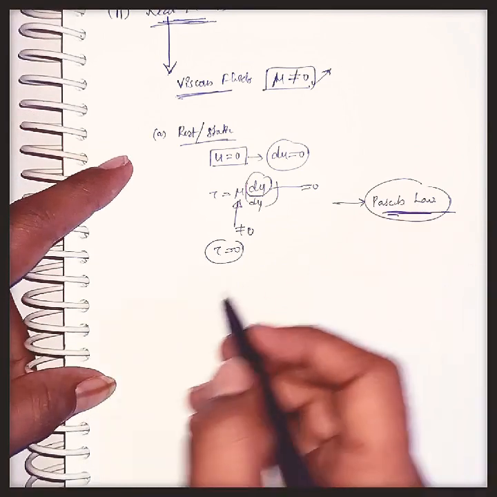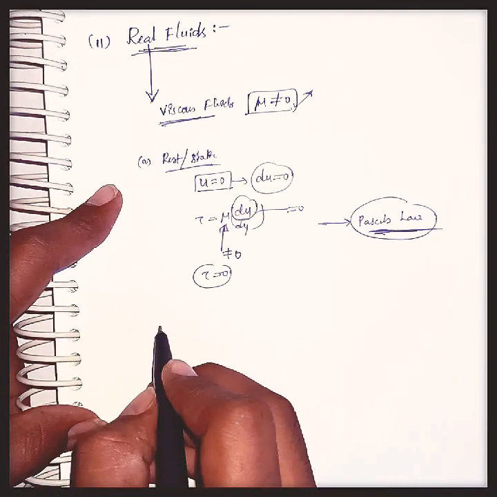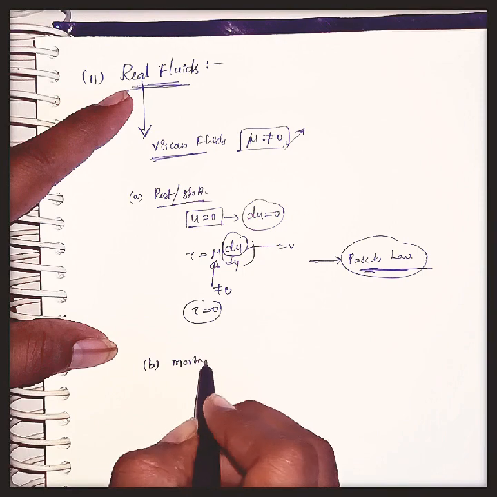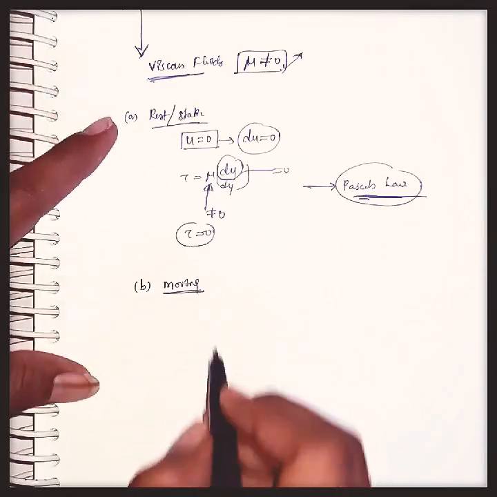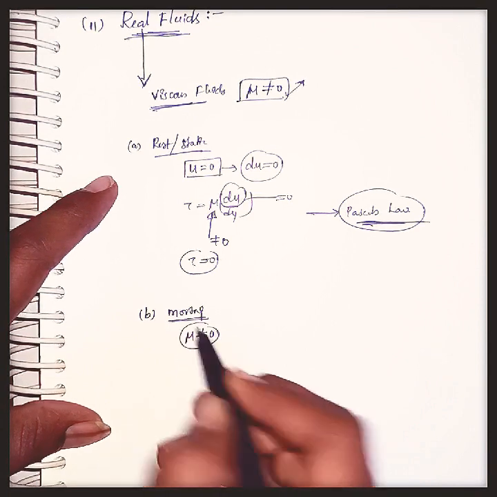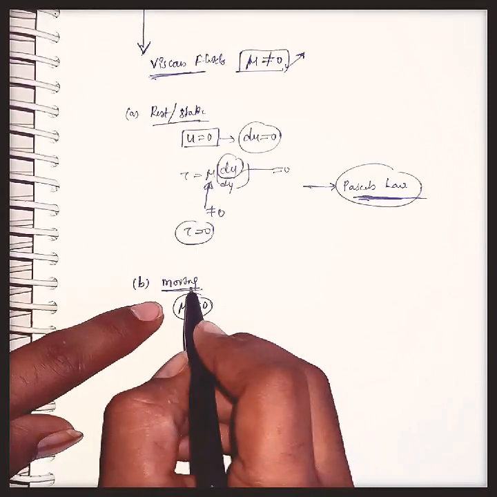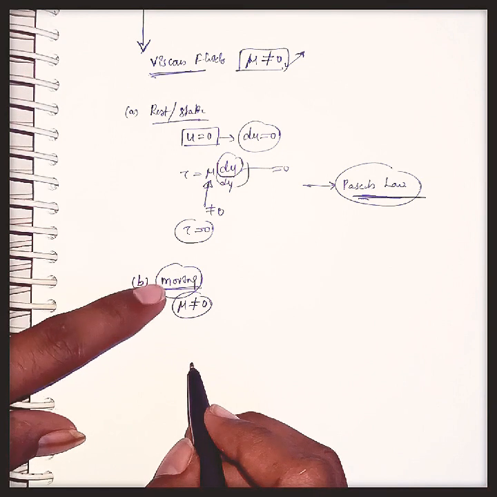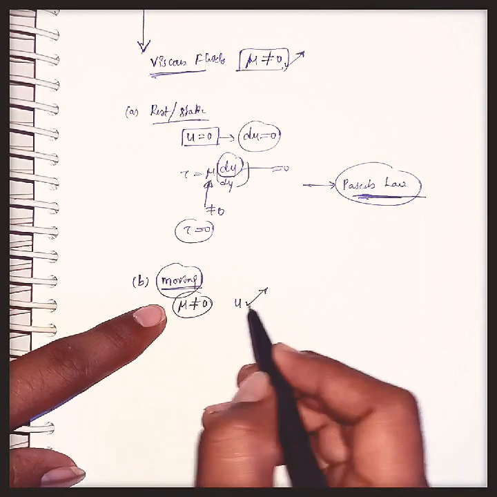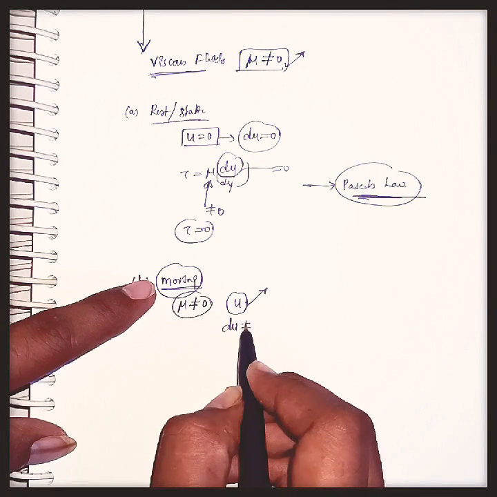And the next most important condition, for which I explained all these things, is whenever the real fluids are moving, that is, in motion. Here for real fluids, I already told you that mu is never equal to 0. There exists some viscosity for the real fluids. If we consider these fluids to be in motion, there exists some velocity. To have velocity, the change in velocity will not equal 0.